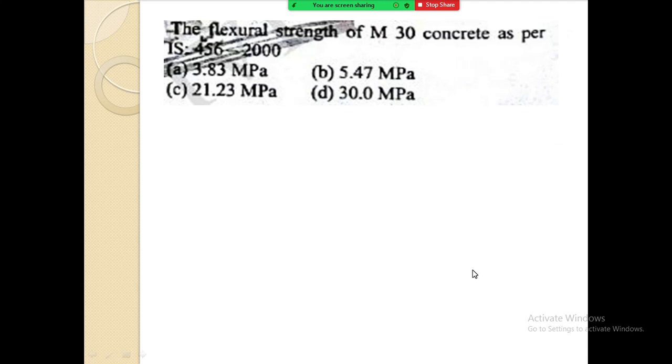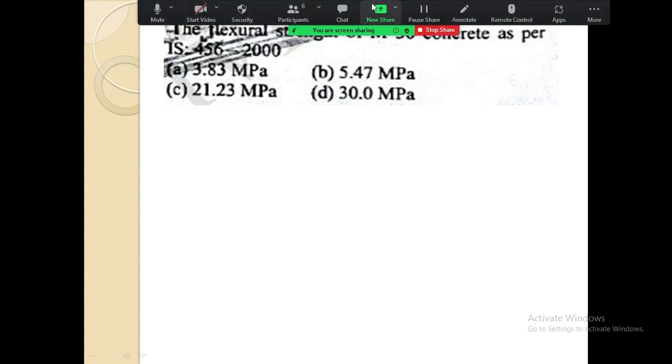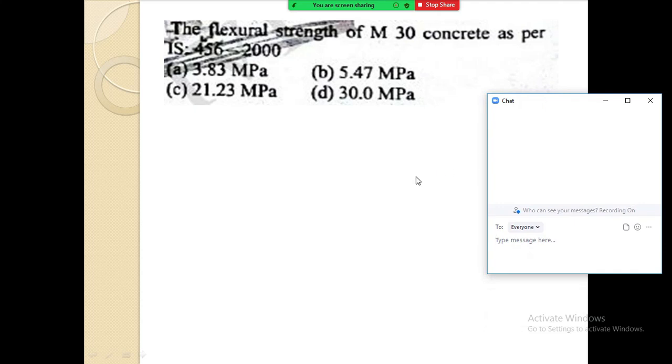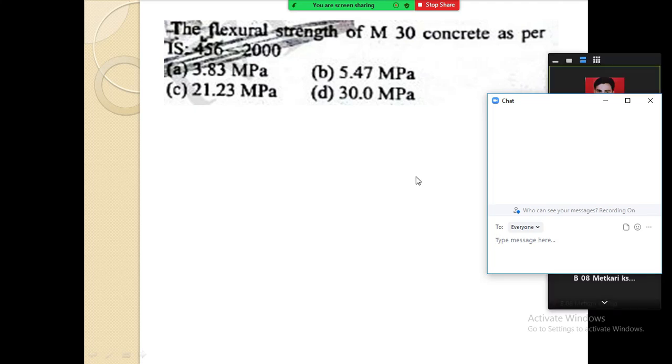So this was the question: the flexural strength of M30 concrete. Let me know the answer. From your side, I should get some response now. If you sit idle, then how will it work? At least tell me the answer, let it be right or wrong. At least guess something, no? Develop some habit of logical thinking. By thinking, you can increase your logical reasoning also.